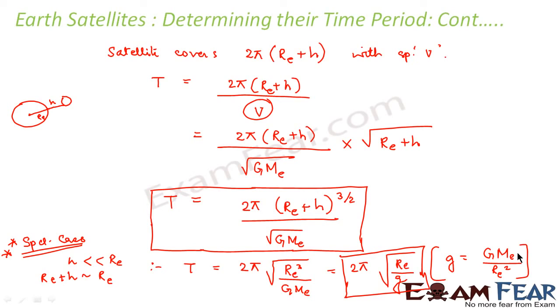So you saw how we calculate the time period for a satellite as well as the velocity with which the satellite moves around the planet. Now we'll go ahead and see the energy of an orbiting satellite. Now we will find out an expression to evaluate the energy of an orbiting satellite. Before this we saw how to calculate the time period and velocity of a satellite which is orbiting around the Earth. Now we will see how we evaluate the energy of an orbiting satellite.